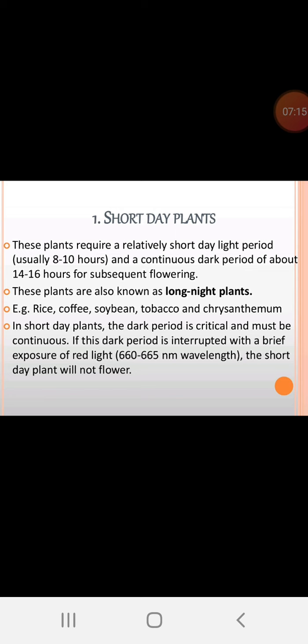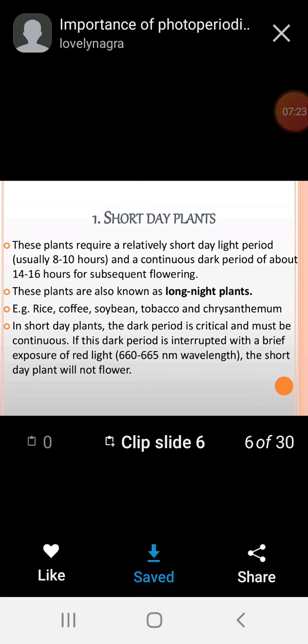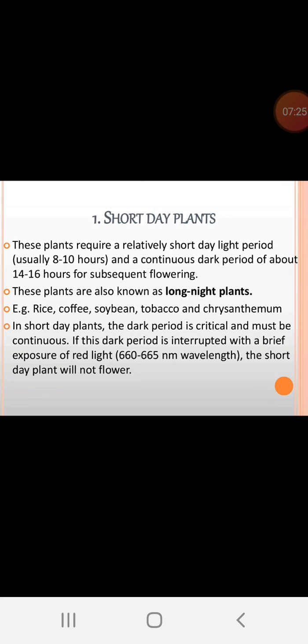As I said, there is a flash of red light with the wavelength of 660 to 665. It shows that they do not respond to the other wavelengths of light. So if it is exposed to this wavelength of light and it breaks the dark period, then they won't flower. It means they are very particular about the dark period as well as the light period. That is why they are said to be short day plants.